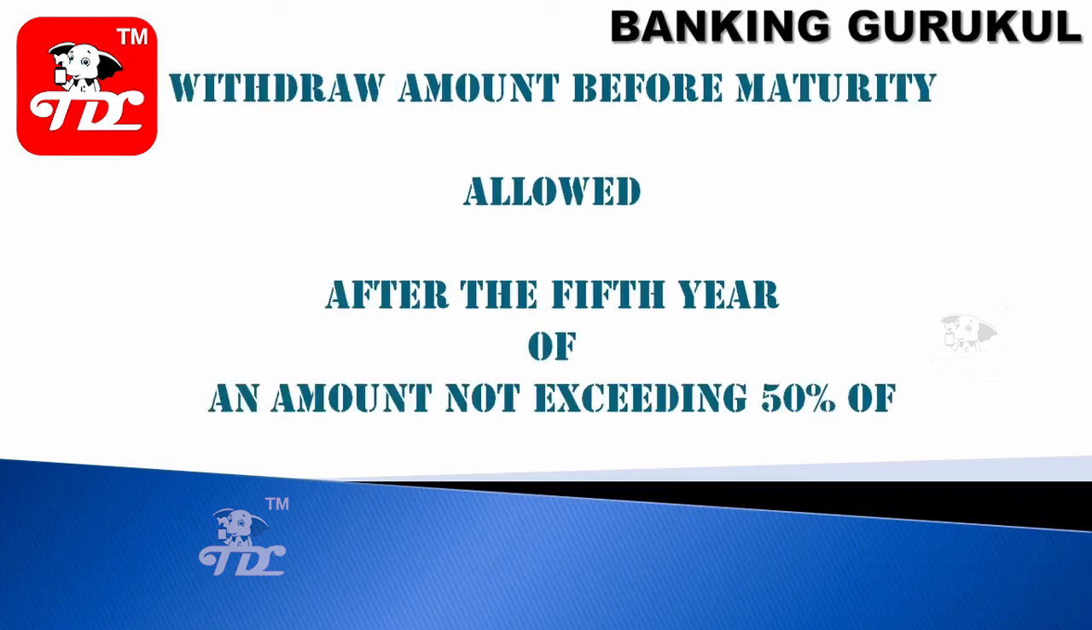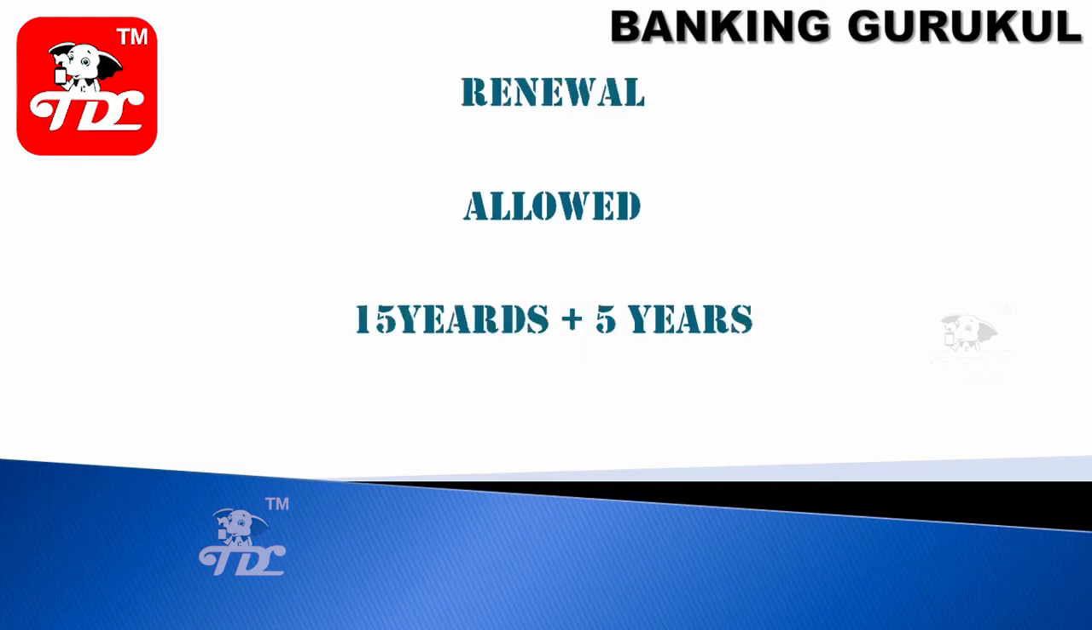Can I withdraw an amount before maturity? Yes, allowed. After the 5th year, 50% of the amount can be withdrawn for your personal purposes. So, if you start your PPF account, after the 5th year you can withdraw 50% of the amount. After maturity, after 15 years, can I renew my PPF account? Yes. Further, for another 5 years, you can renew your PPF account. So it will become 20 years.